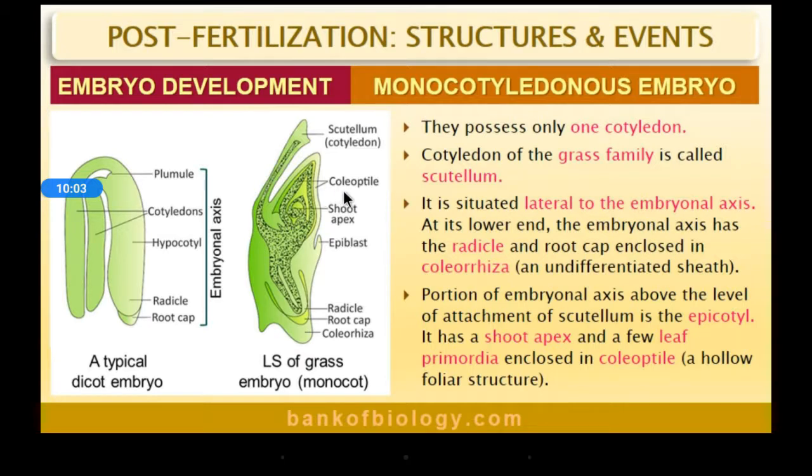Coleoptile is the sheath enclosing the plumule and a few leaf primordia. Plumule later develops into the shoot. Keep in mind, coleorhiza connects with the root, and the coleoptile mainly connects with the shoot.